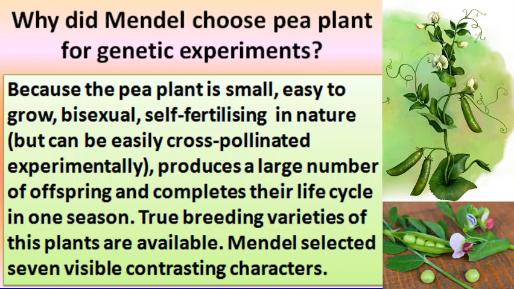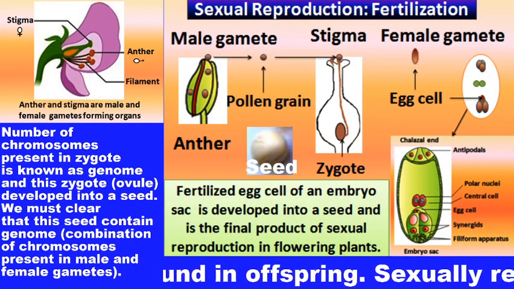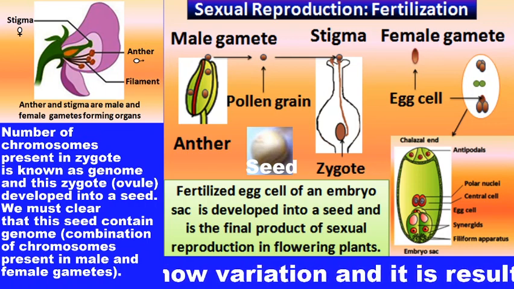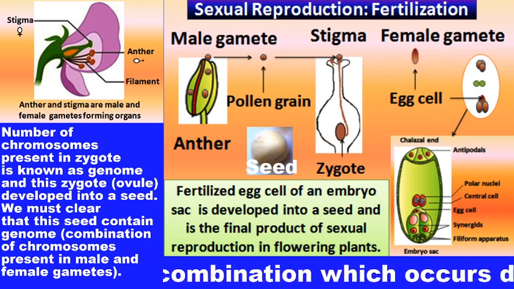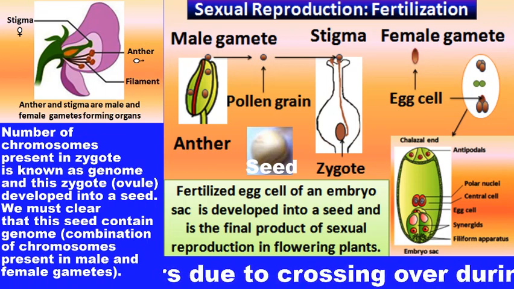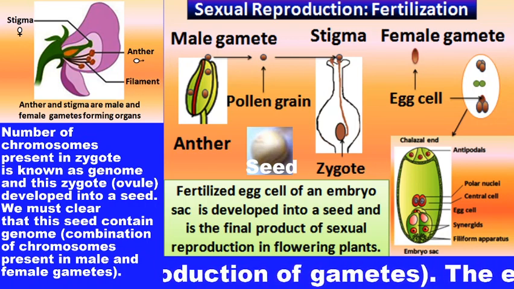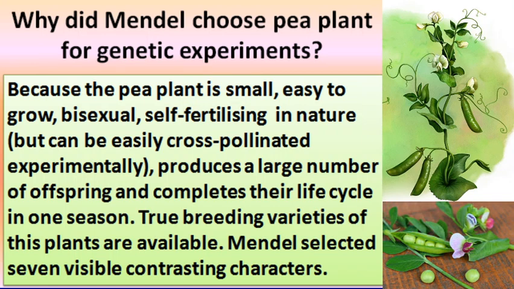Bisexual means the flowers of the plant have both male and female reproductive organs in the same flower, and such a flower is known as a bisexual flower, and the plant is termed a bisexual plant. So this pea plant is bisexual.